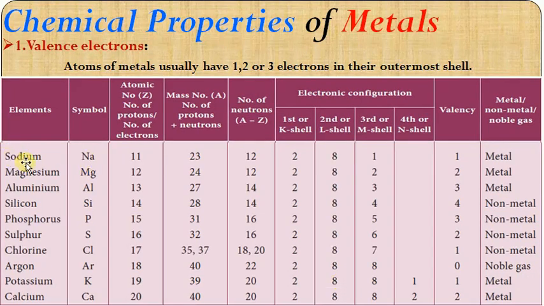Come to this case again, sodium. Atomic number is 11. So in the first shell, K shell, it has 2 electrons, L shell 8, and the third shell, M shell, it has 1 electron. Similarly, magnesium and aluminium, 2 and 3 respectively. So if you see this, you can easily say these are metals. So from this, what we have found out is metal atoms usually have 1, 2 or 3 electrons in their last shell, right? Now this is the general chemical property of metal.